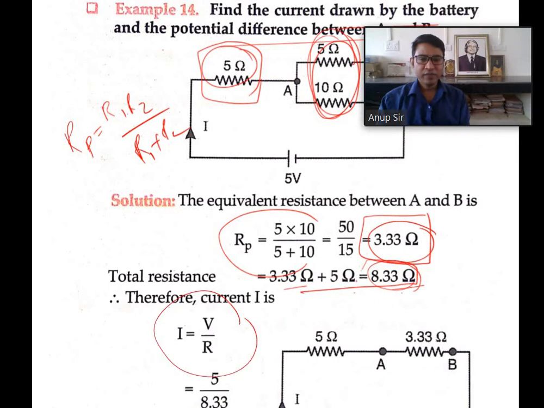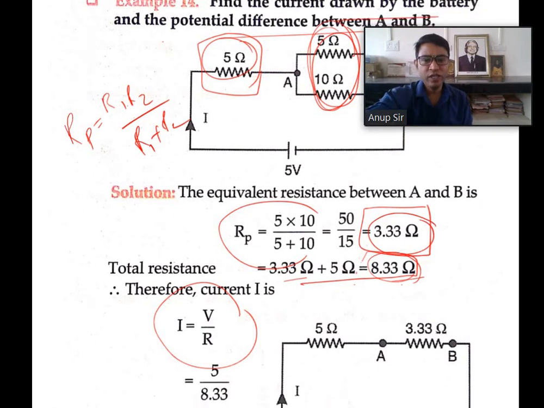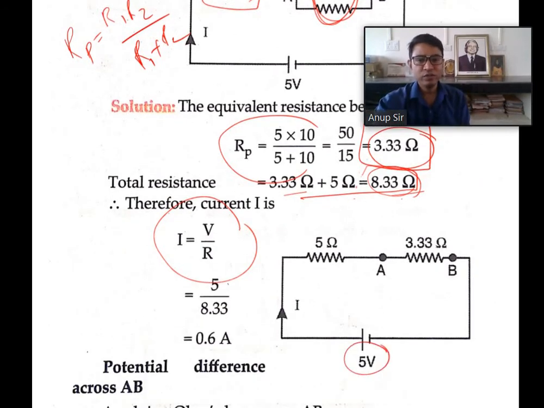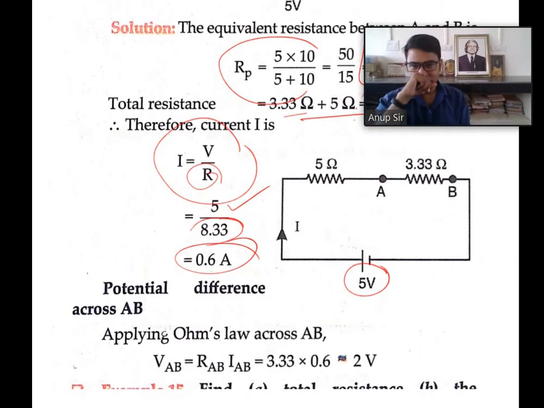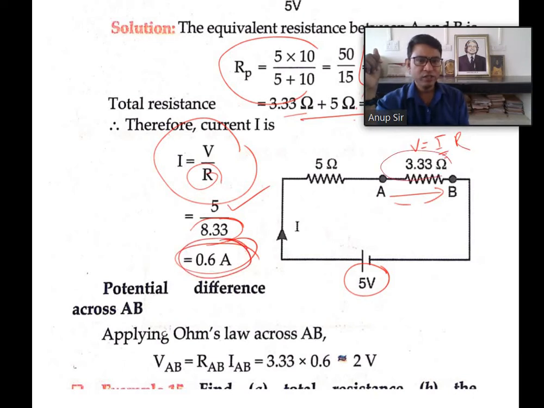Similarly, now I can find out the value of the main current. I is equal to V by R. We know that the potential difference here is 5 volt. Just put the value of V, 5 volt, in the numerator, and in the denominator R is 8.33. We get the current. And if I need to know the potential difference between A and B, we know that V is equal to IR. So we got I is equal to 0.6 ampere, and we know the resistance is 3.33. So 0.6 multiplied by 3.33 is roughly equal to 2 volt.